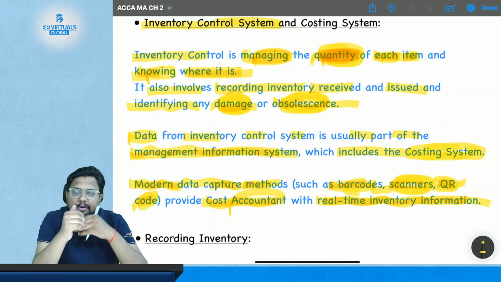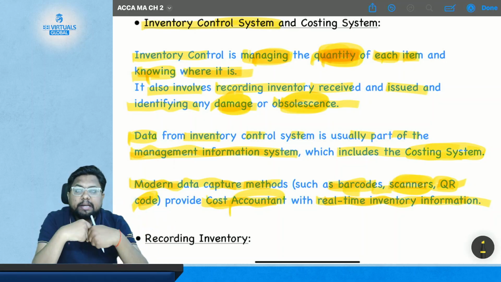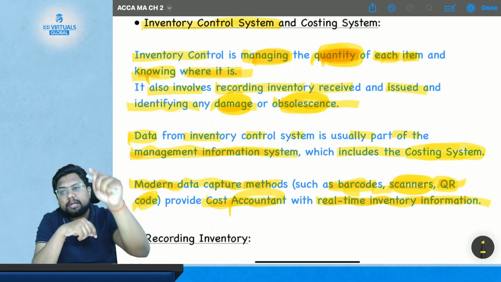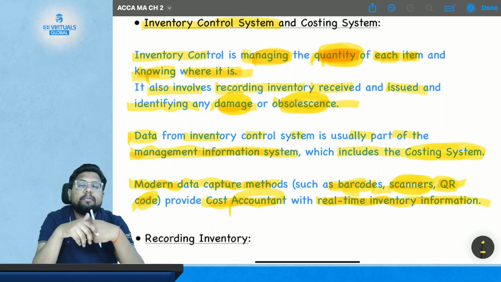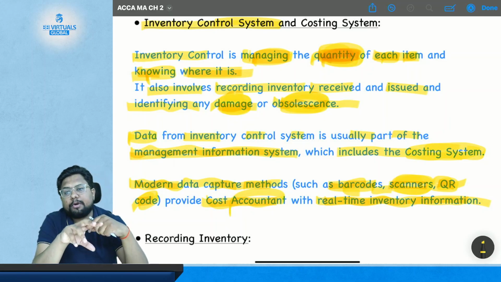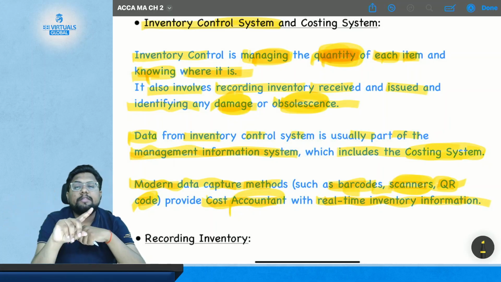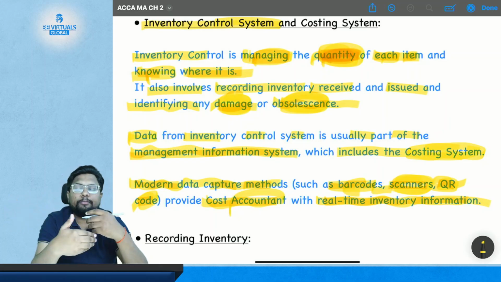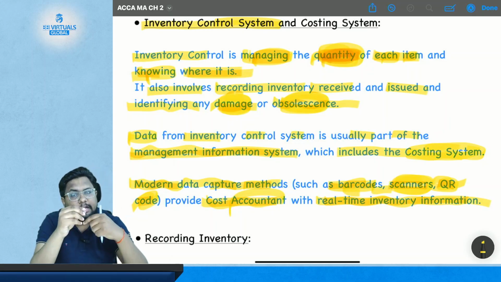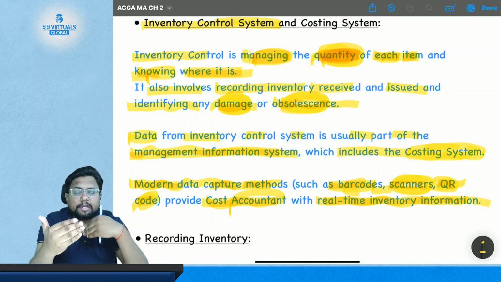Like if you transfer money from your phone to another person, you will get the notification in real time as you make the transaction, and that other person will also receive the notification at the same time. That means it is a real-time exchange of information. Earlier, what used to happen? You make a check, then the check will be deposited by the third person in his bank, then the check will get cleared, then after clearing you will go to the bank and give your passbook to the bank staff, and they will make entries in that passbook. So that was not real time. There was a difference between the actual transaction and getting the information of the transaction.